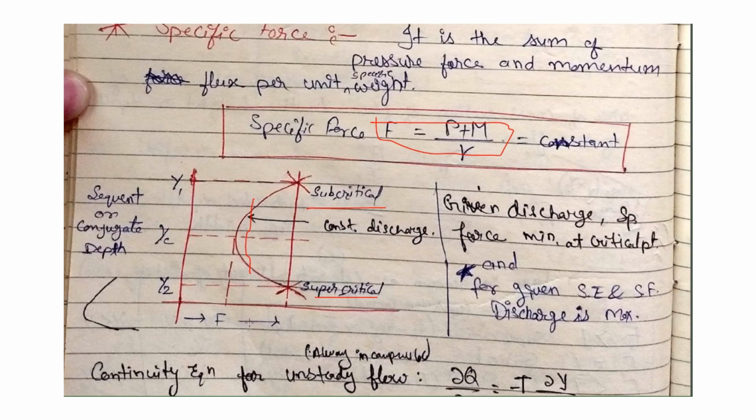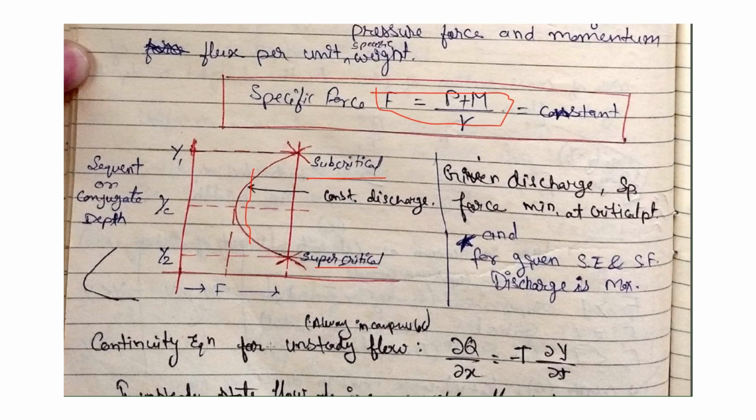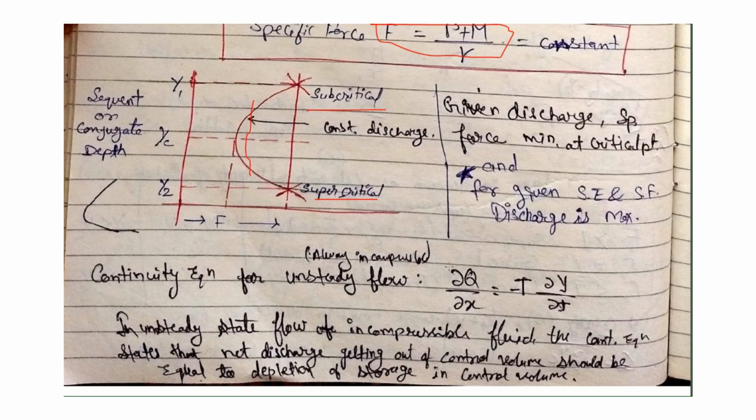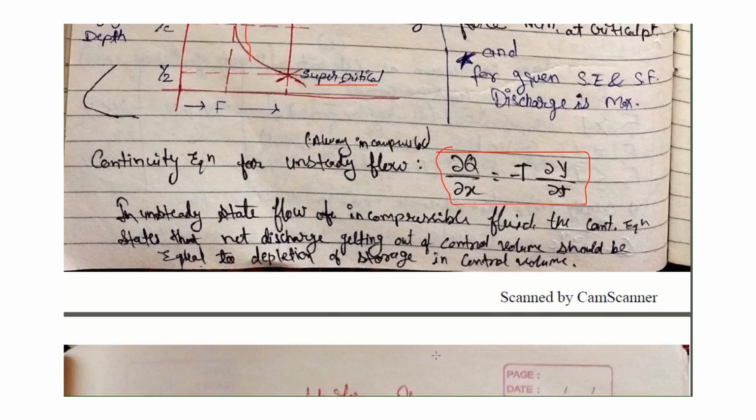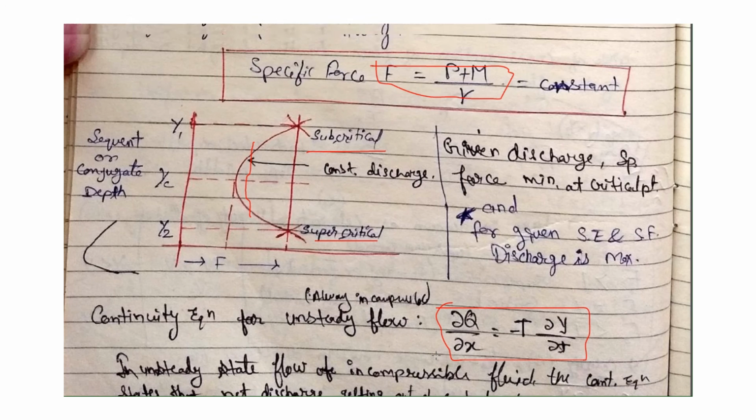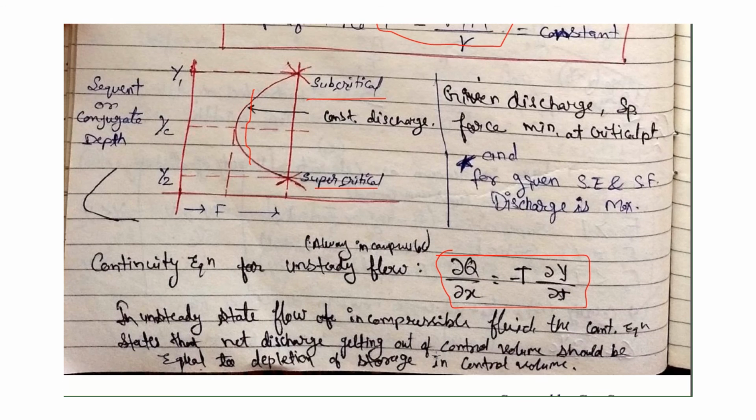Now the continuity equation for unsteady flow is del q by del x plus del y by del t equals 0, and the continuity equation for steady flow is A1 V1 equals A2 V2. Now we will see uniform flow in the next lecture.